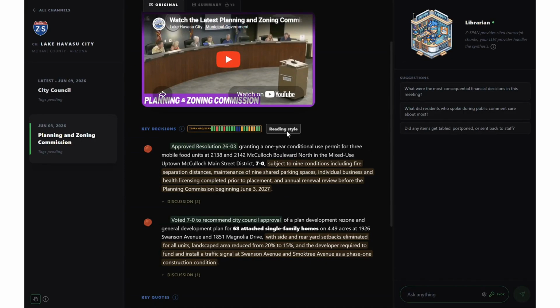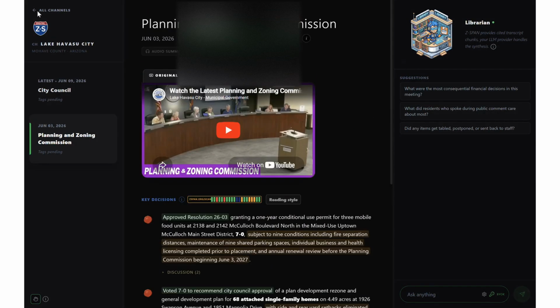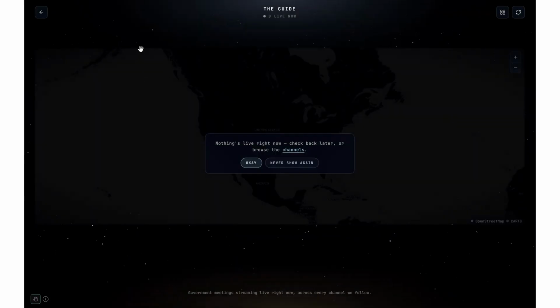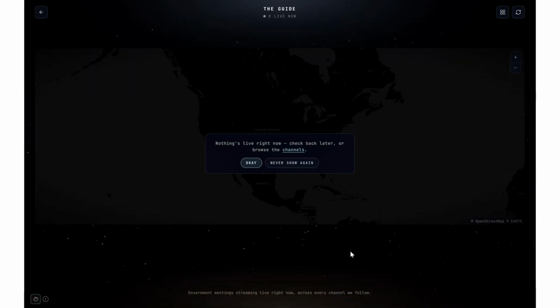And then I think I already did this at the indent style. Okay, so that concludes the episodes page. After that, I'll go into the guide page. The idea of the guide is that I have all the different data of all those different cities and all the calendars, right? Because of that, it's not hard to just put it in a giant calendar and turn that into a guide. I don't have it ready just yet. Also, there's nothing live right now because it's 2:23 on July 4th.